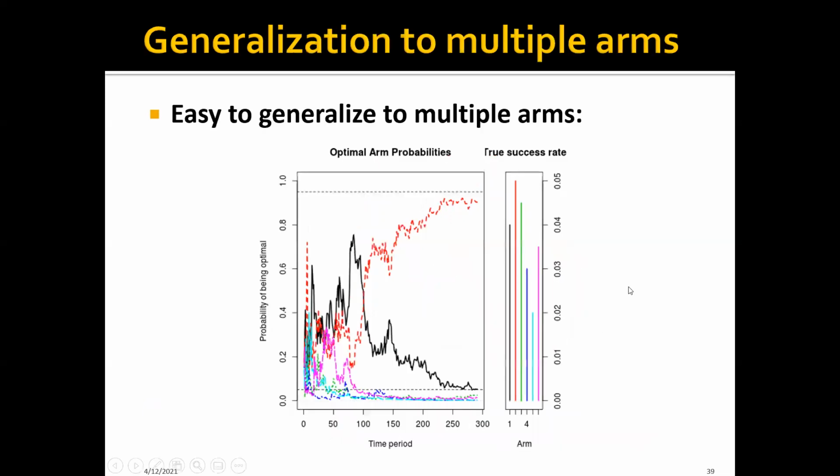And another advantage of using this UCB or epsilon-greedy algorithm is that they're actually very easy to generalize to multiple arms. So even if you have multiple variants of the website you want to test, you can still readily use this algorithm. We can see that it can actually still work very well.